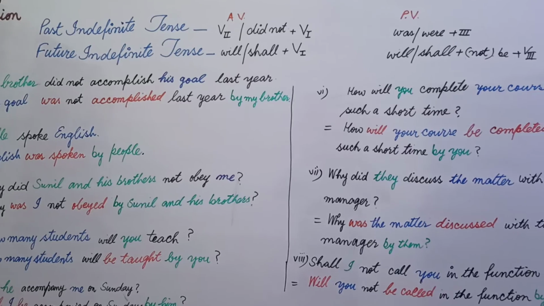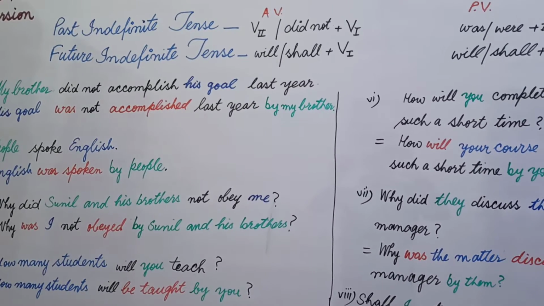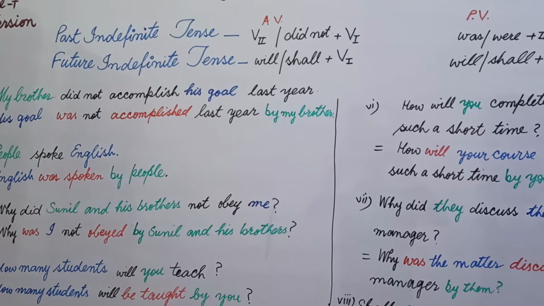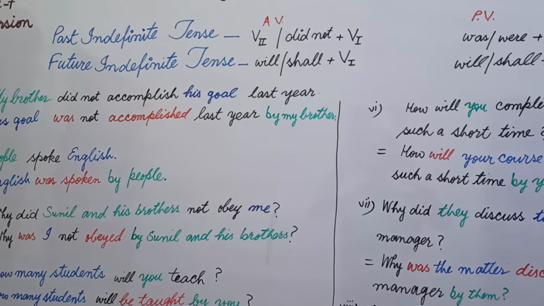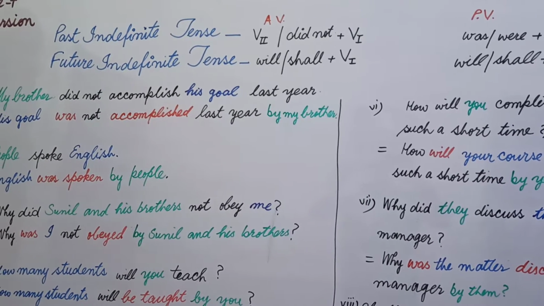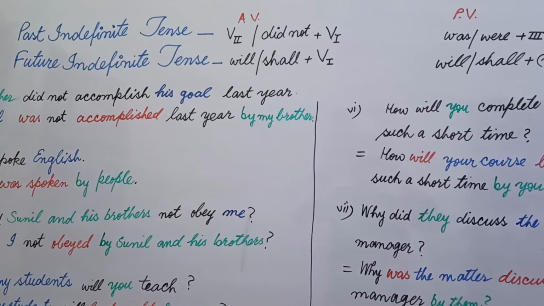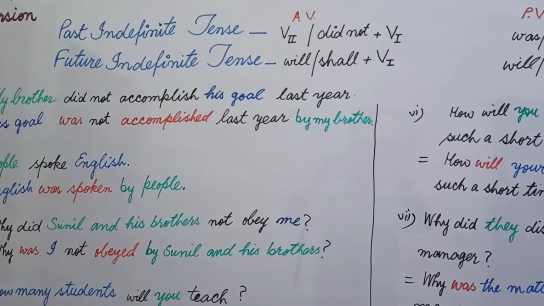Now let's begin the structure of past indefinite. The structure of past indefinite in case of active voice is you use second form of main verb, and first form of verb in negative and interrogative sentences. If I say in simple words, you use first form of verb with did, and without did you use second form.